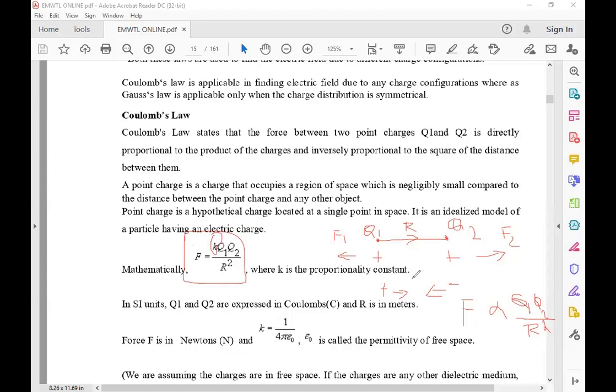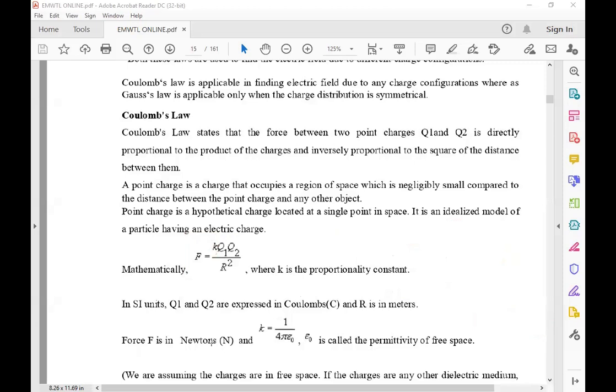The force F is in terms of the charges Q1 and Q2 in coulombs and the distance R in meters. Understood, madam?